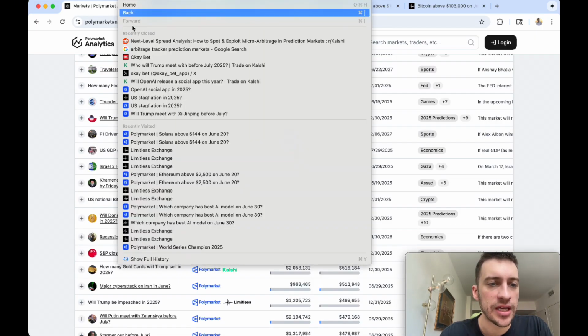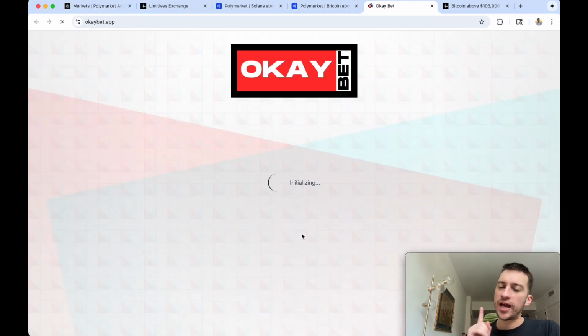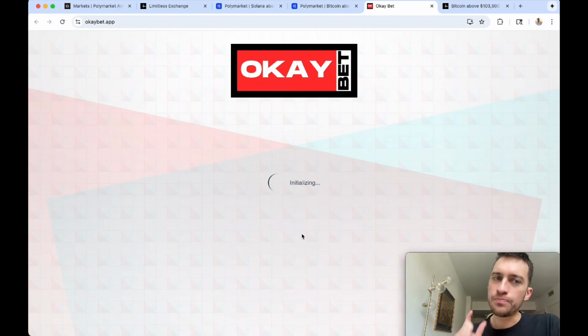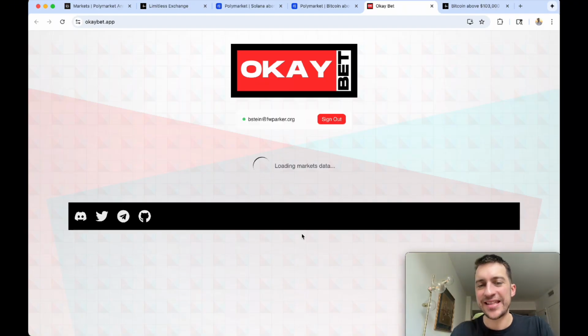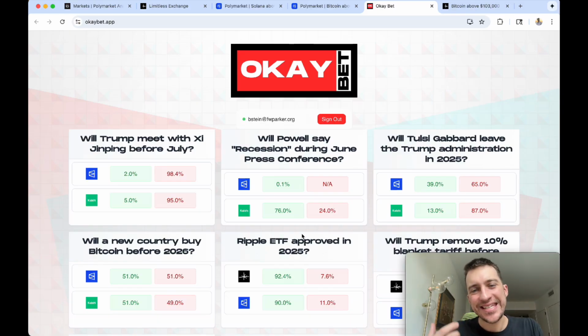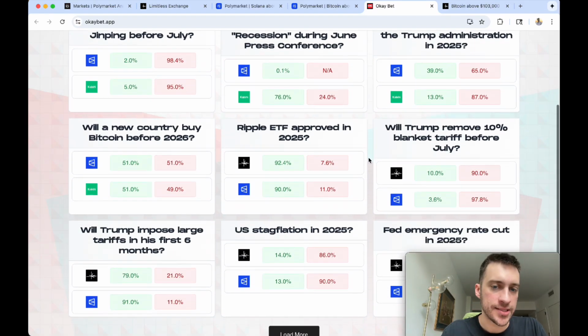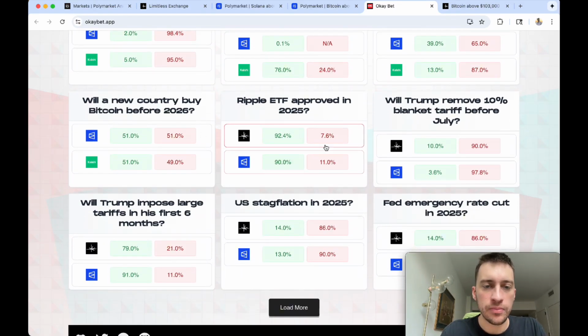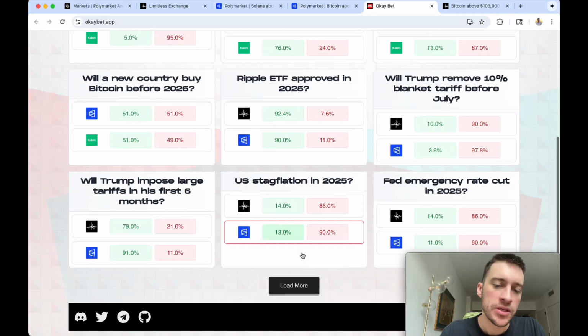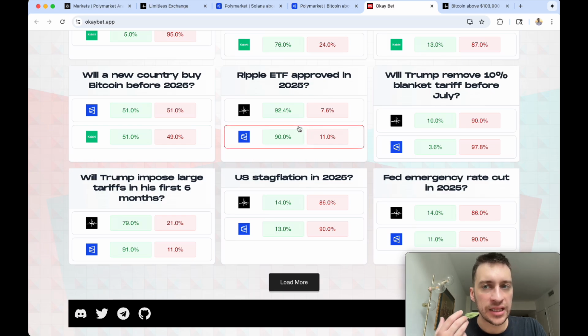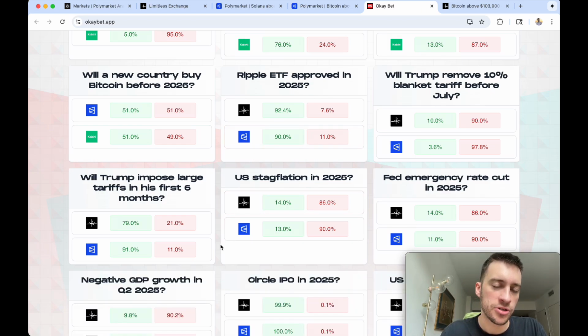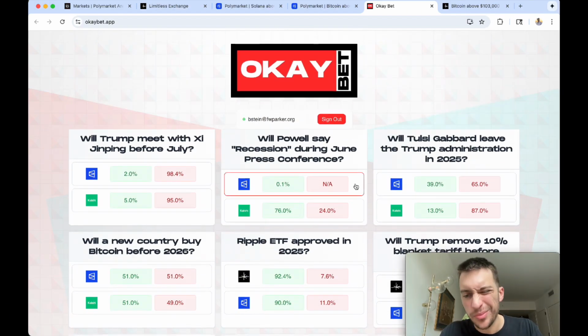Finally, I did find a website where you can actually track arbitrage between them. But the last thing that I want to say is that this website, it's not really the most accurate with its prices. So it says here, like, you can buy no for Ripple ETF at 7.6 and buy yes at 90%. So these are a little bit lagged, so you do have to know that. But this is also a site that's going to give you the arbitrage between Limitless and Polymarket. But again, it might be on a bit of a lag.